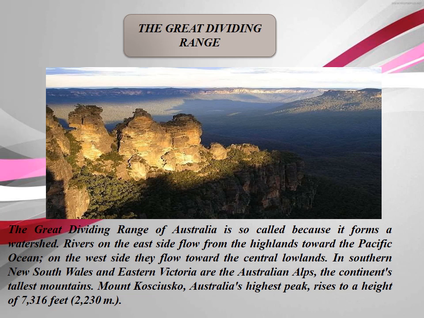In southern New South Wales and eastern Victoria are the Australian Alps, the continent's tallest mountains. Mount Kosciuszko, Australia's highest peak, rises to a height of 7,316 feet. So here it is the Great Dividing Range.